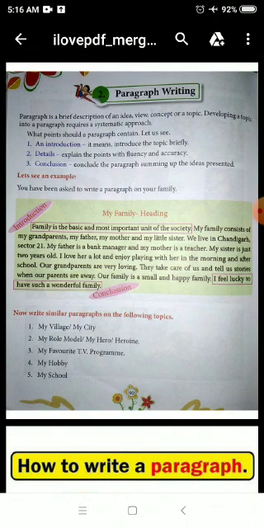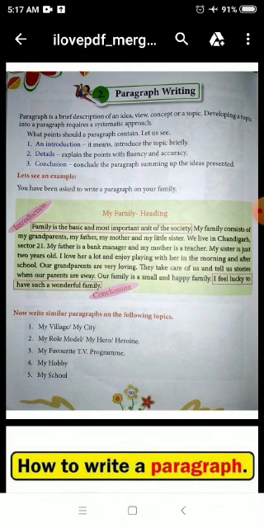In your previous classes, students, you have written about a topic in sentences. In your creative writing exam, you must have been given a topic where you have to write about that topic, and you write on it in points. For example, if you have been given a topic of my family, you have to write on my family in creative writing exam in the previous class, in the junior classes.